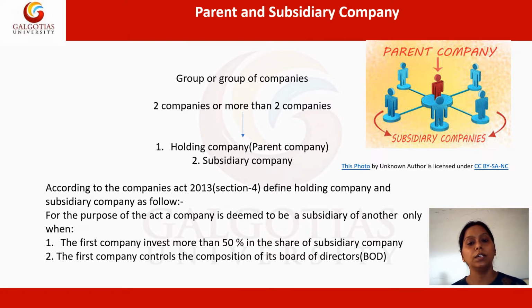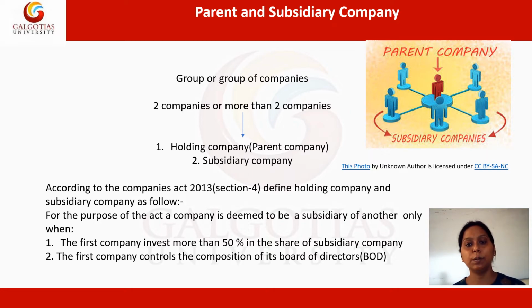Now there are two things. One is a company, another thing is a group of companies. A single entity refers to a company, whereas a group of companies may have two companies or more than two companies it will hold. Now within the group of companies there will be the holding company and the subsidiary companies.